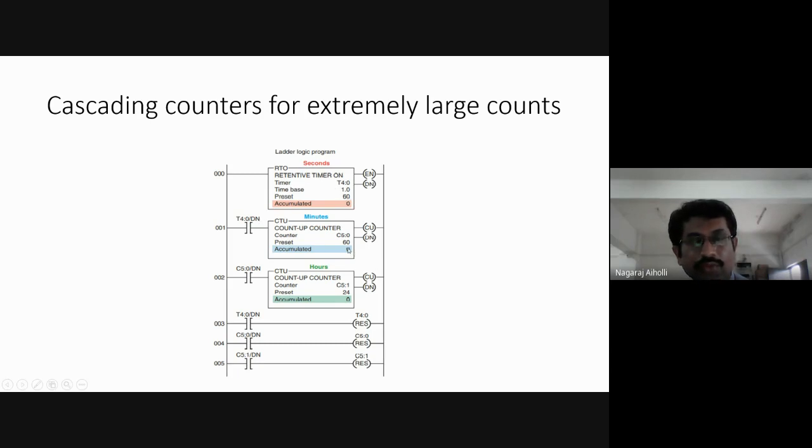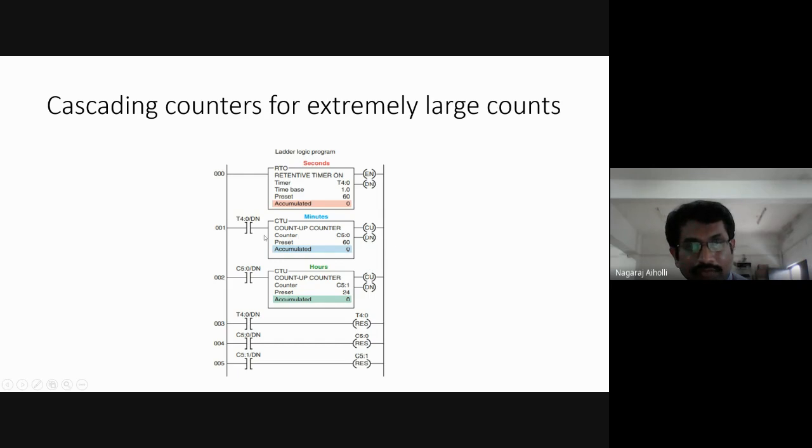Then next time it goes from 1 to 2. Here it will be counting how many? 60 into 60. So the timer will go to 60 every time, and the counter will go up every time by just 1. Then as it goes to 60 for 60 times, that is 60 seconds is 1 minute. So 60 minutes equal how many seconds? 60 into 60 seconds. Then the done bit will become 1.